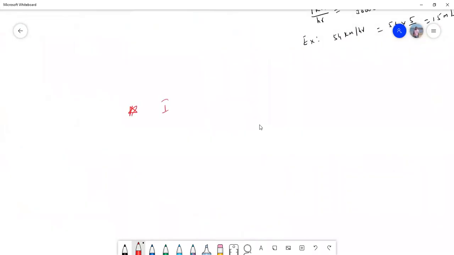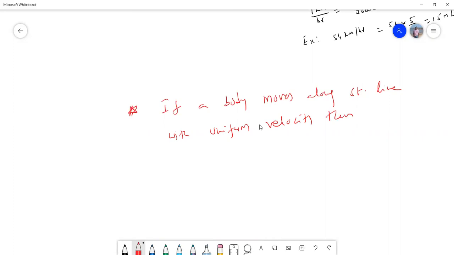If a body moves along a straight line with uniform velocity, then its velocity is the same as its average velocity.